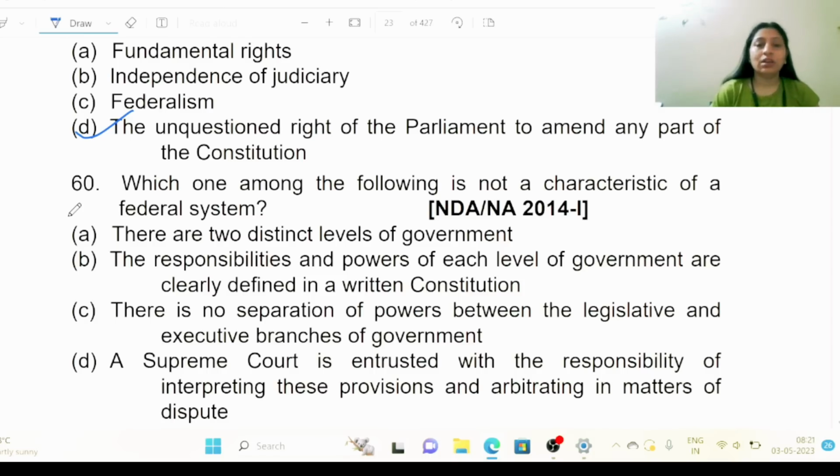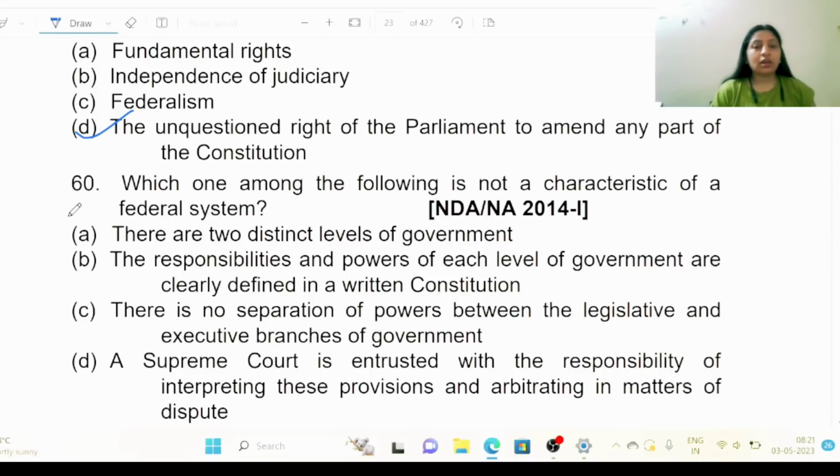Which one among the following is not a characteristic of a federal system? A. There are 2 distinct levels of government. B. The responsibilities and powers of each level of government are clearly defined in a written constitution. C. There is no separation of powers between the legislative and executive branches of government.